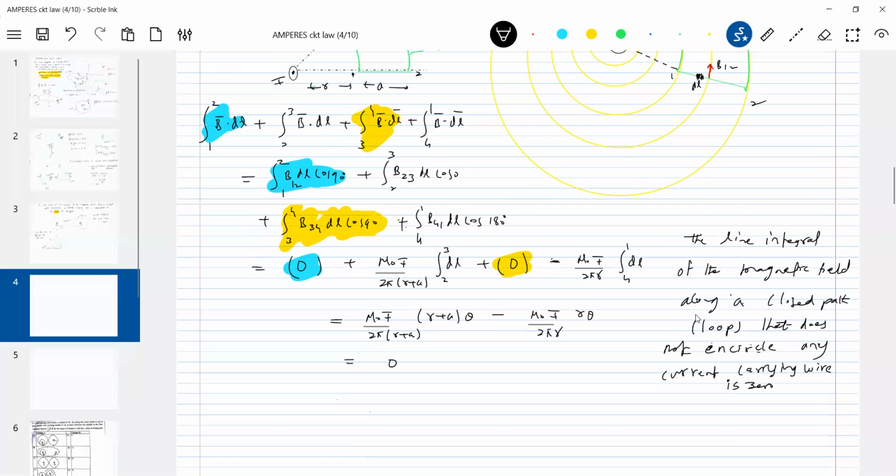So what is the conclusion? We'll make it now. So if this is a plane curve, and there's a current carrying wire.